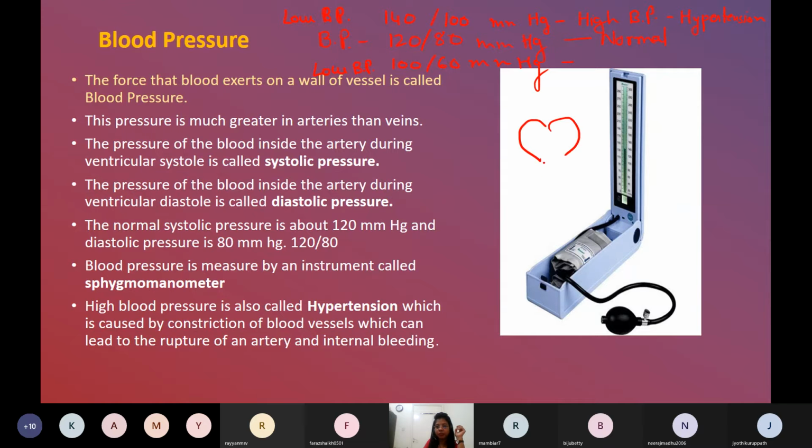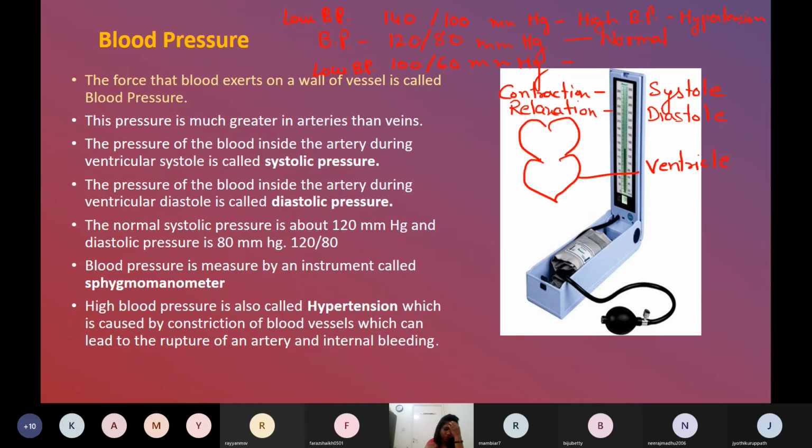So this is the heart of a person and this is the ventricle. You know, the heart is a pumping organ which is made up of cardiac muscle. So cardiac muscle is contracting, relaxing, contracting, relaxing. Contraction has a name. In biology there are so many technical terms: contraction means systole. Relaxation, the heart is relaxing, not much, just a few seconds. Relaxation means diastole. That's the technical term. The heart is doing systole and diastole.